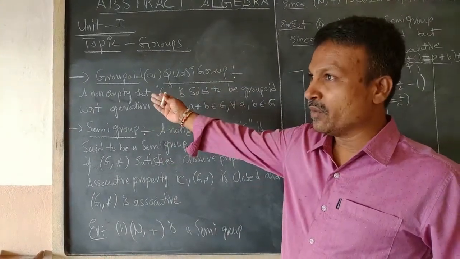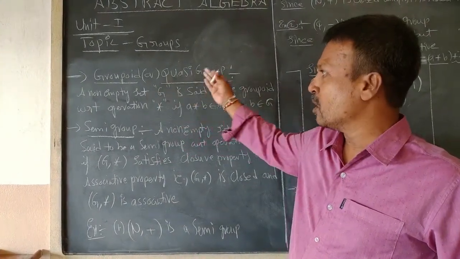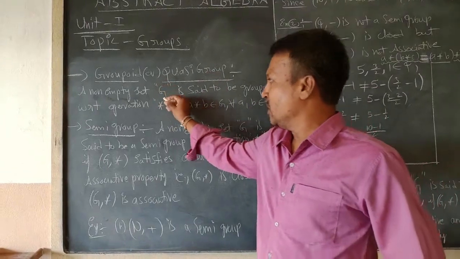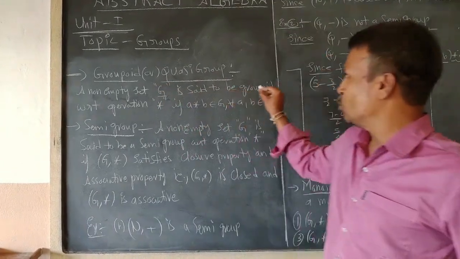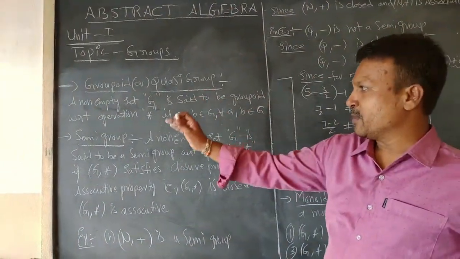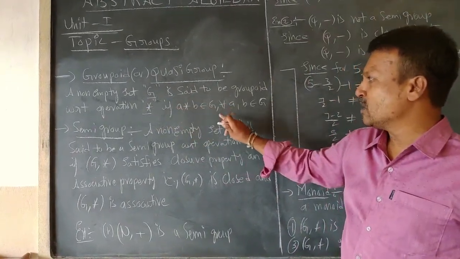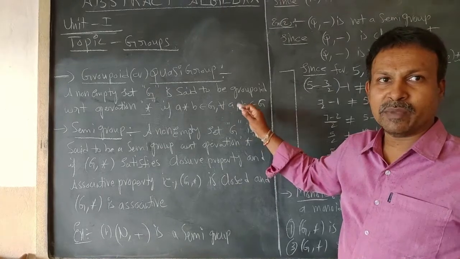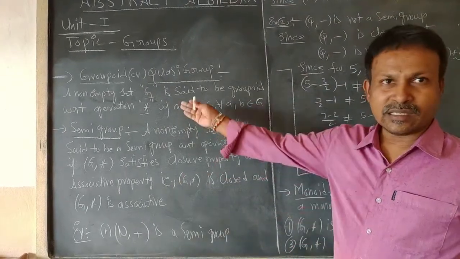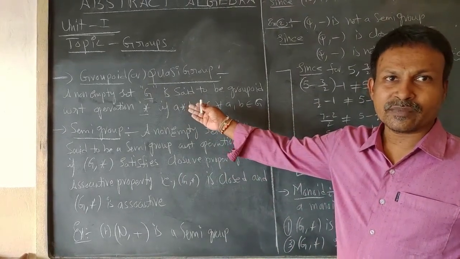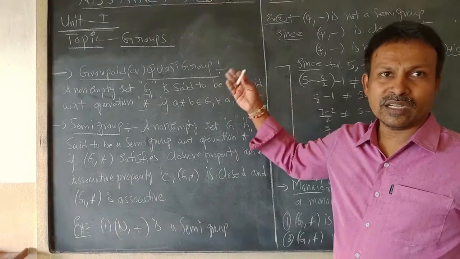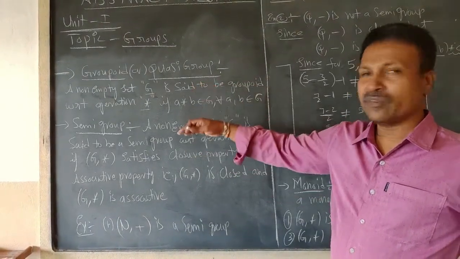If we observe carefully the definition of a groupoid or quasi group, a non-empty set G is said to be a groupoid with respect to operation star if A star B belongs to G for every A, B belonging to G. Right. It is a much easier definition compared to all the other definitions in a group. Right. I will move to the next definition.